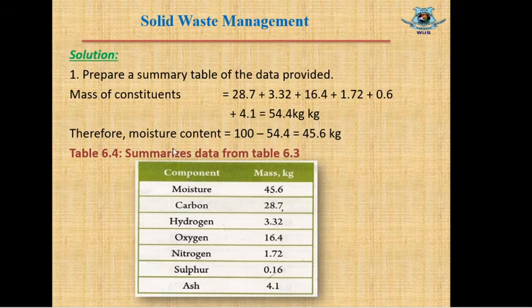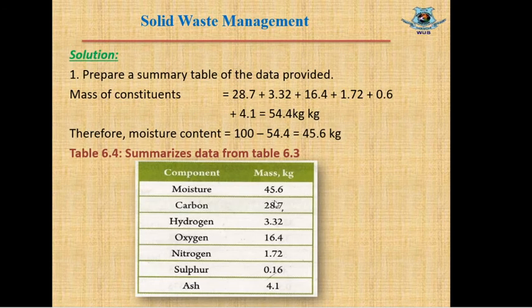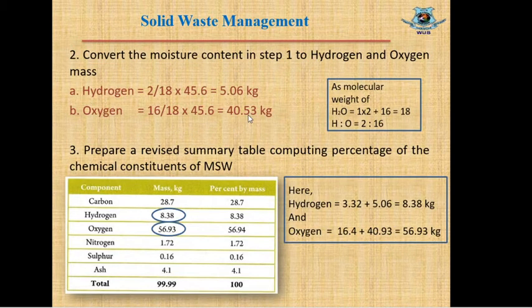If we see, there was a moisture content and other elements tabulated here, but in that table we have converted that moisture content of 45.6 kg into hydrogen and oxygen. So the moisture content amount is 0 now, so we have cancelled that item and added this item in with hydrogen and oxygen. The carbon item is similar at 28.7 kg as stated in the previous table.